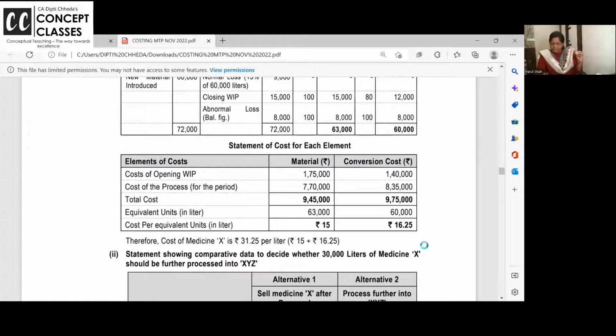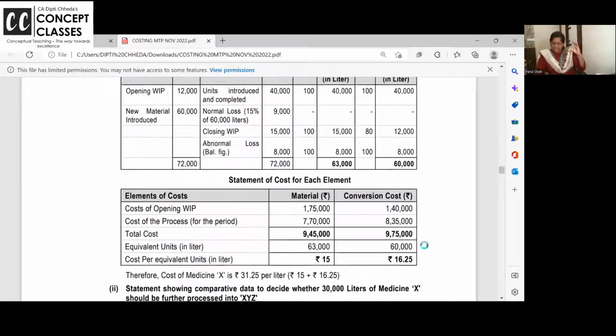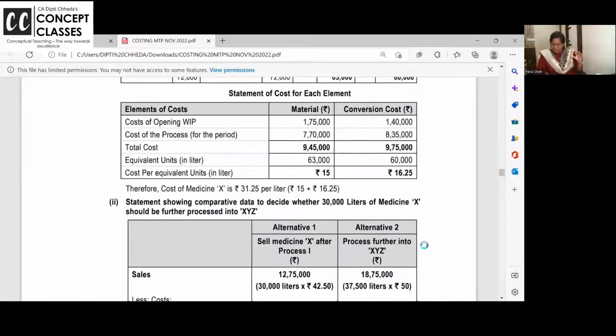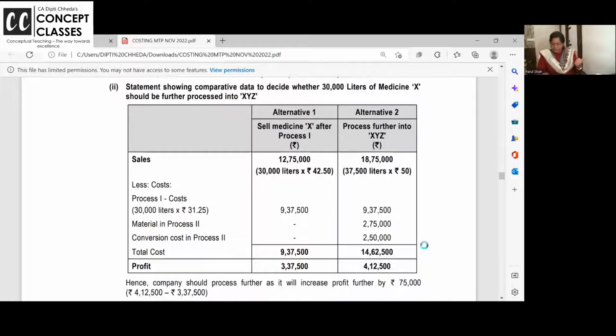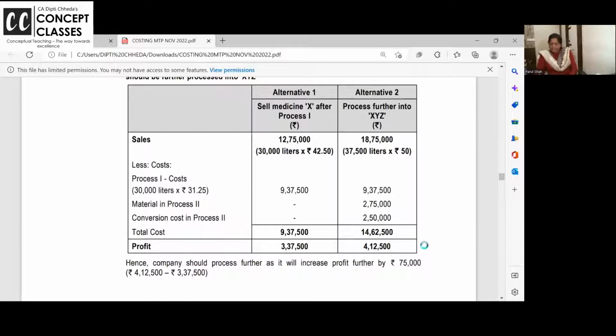Once you get equivalent units, cost divided by equivalent units will give you the per unit cost. So first table, get equivalent units. Second table, get per unit. And now decide whether you want to further process or not. If you further process 275 and 250, further processing cost will also be incurred, and the selling price will also be higher.